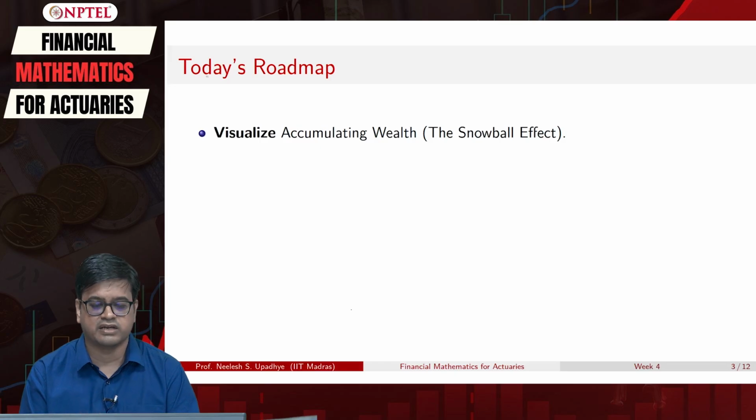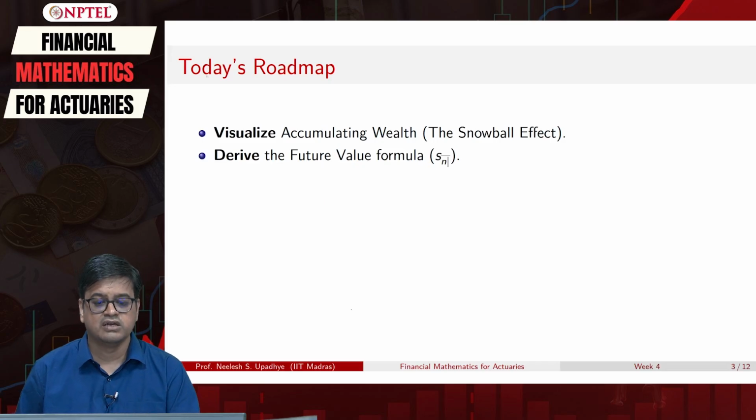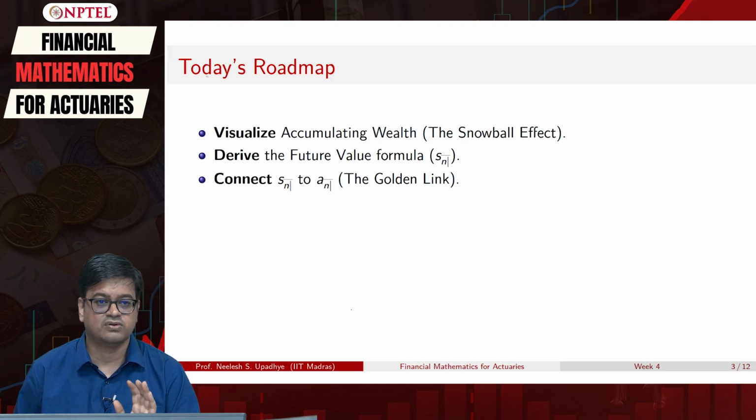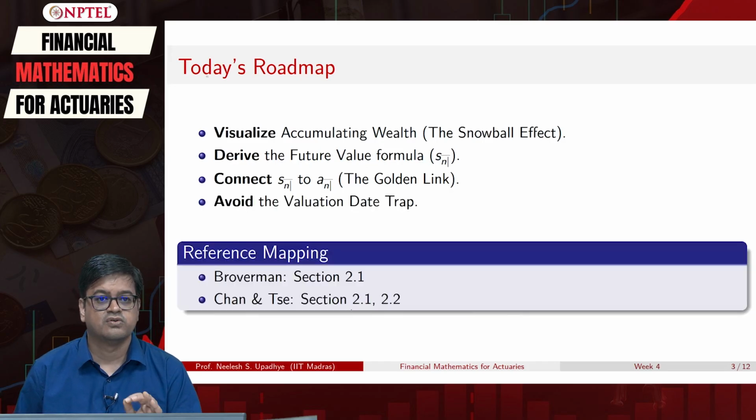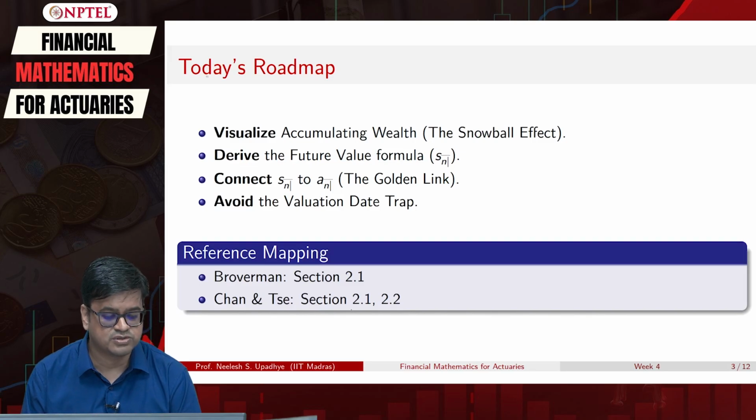Based on that snowball effect, we will relate it to the present value of money, and then we will derive the future value of money, which is S angle N. Then we will officially connect S angle N with A angle N, that's the golden link, and then we will discuss one common trap, which is the valuation date trap, and we will finish the lecture. So reference mapping as usual: Broverman section 2.1, Chan and Say sections 2.1 to 2.2.